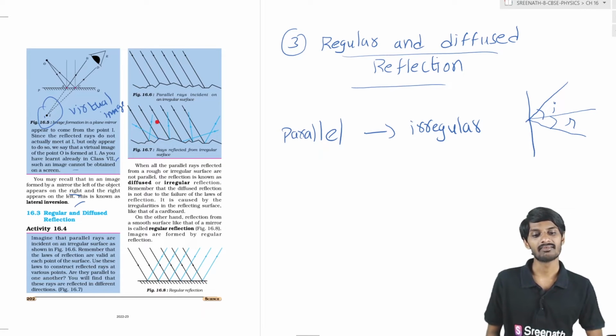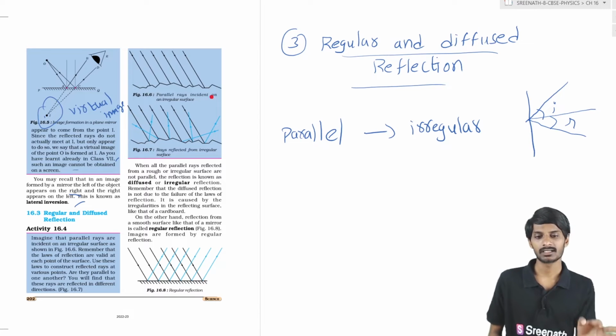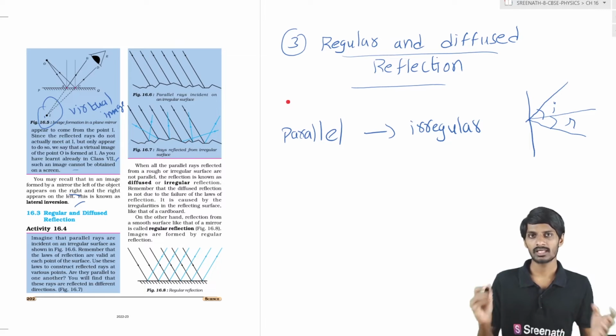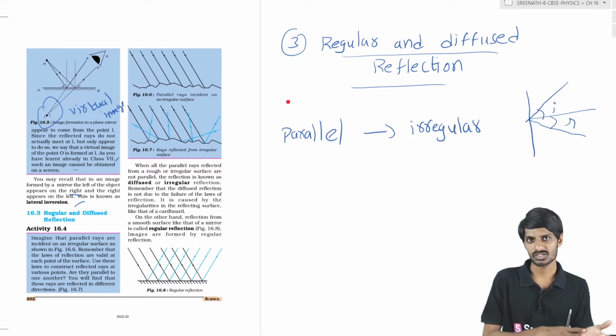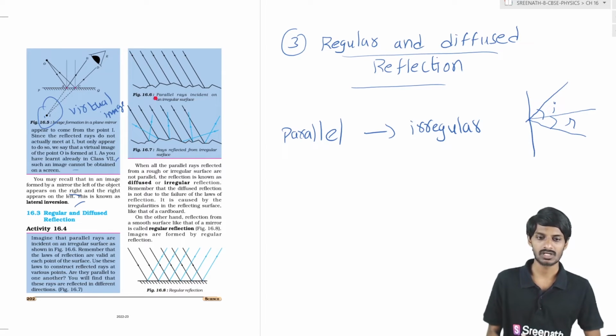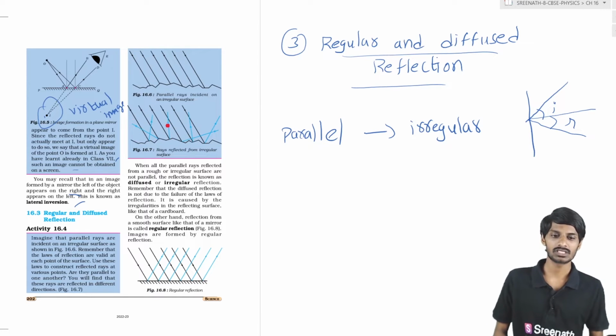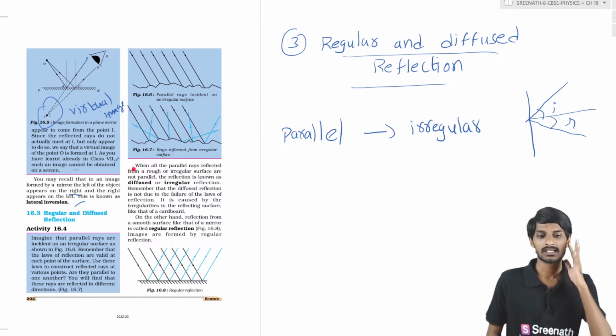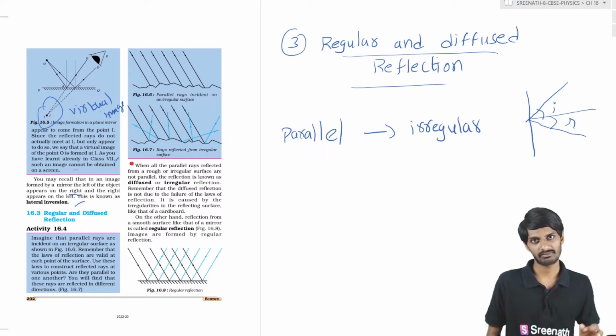So at every place, at every point, reflection always depends upon the laws of reflection. Then what are the laws of reflection? Angle of incidence equals angle of reflection, students. So whenever there is an irregular surface, the normals are irregular, so that's why the angle made with the normal is equal to the angle made by the reflection. That's the rule that has to be followed, students.